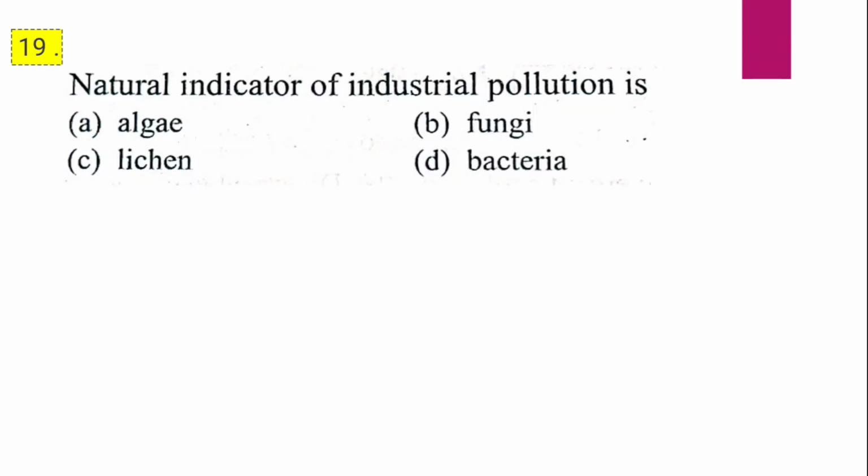Question 19. Natural indicator of industrial pollution is A. Algae. B. Fungi. C. Lichen. D. Bacteria. Natural indicator of industrial pollution is, and the correct answer is C, that is, lichen.